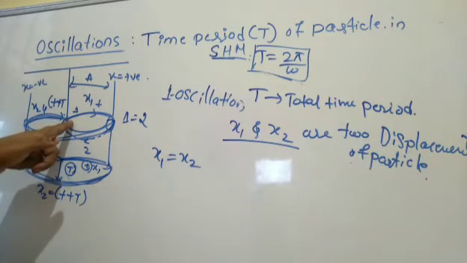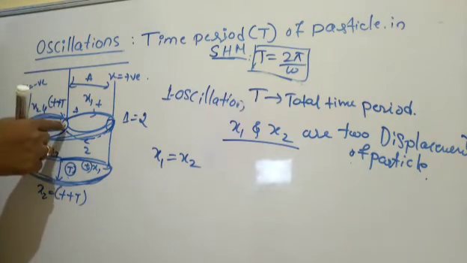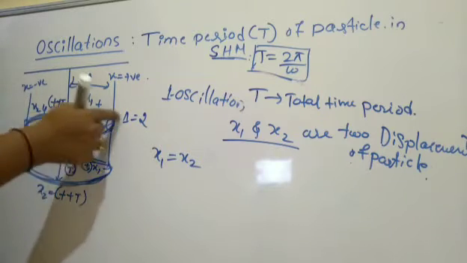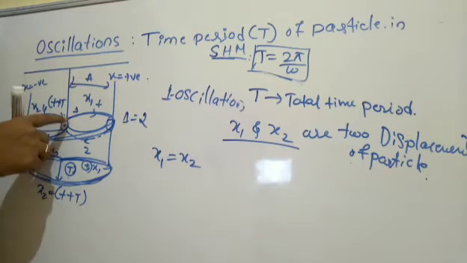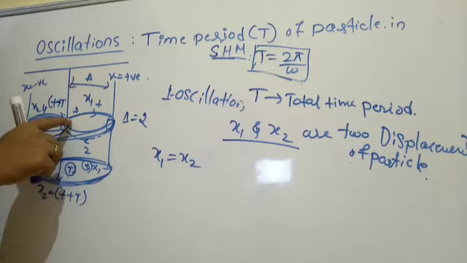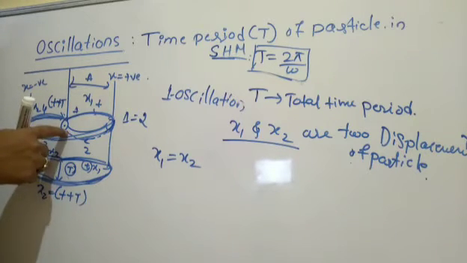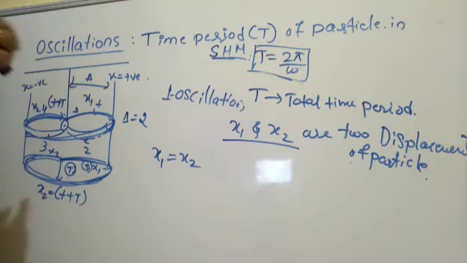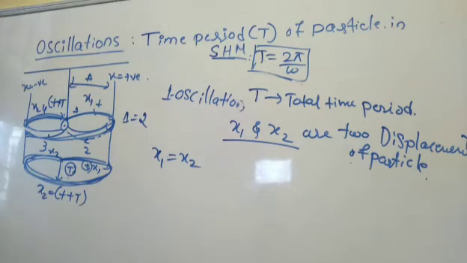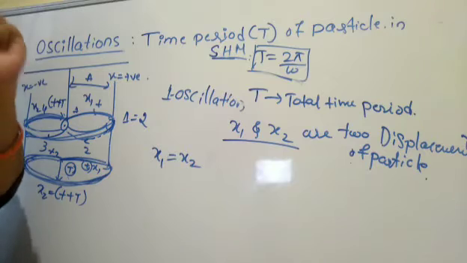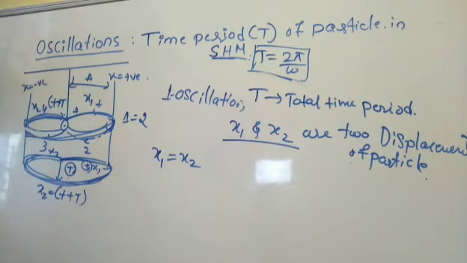Once it is coming back, its velocity should be the same. Again, when it is moving from here to here, its velocity should be the same. Similarly, the displacement from here to here is also the same. Displacement and velocity at the particular instant of time should be the same. Then only we can say that the particle completed one oscillation in a fixed time period, right?